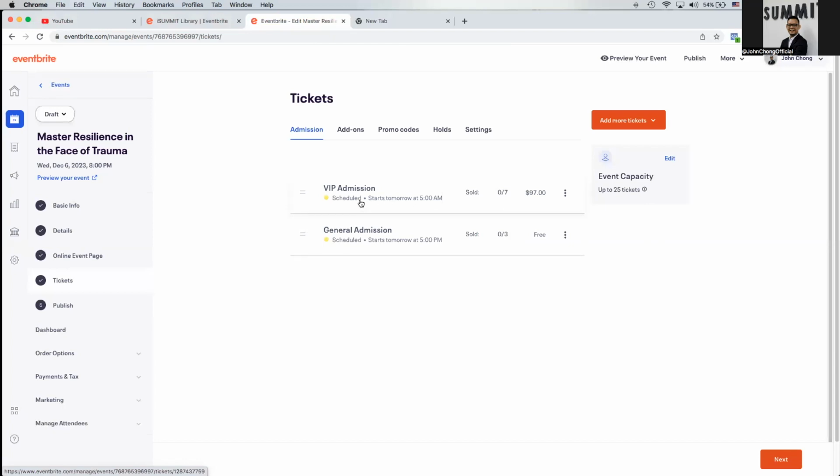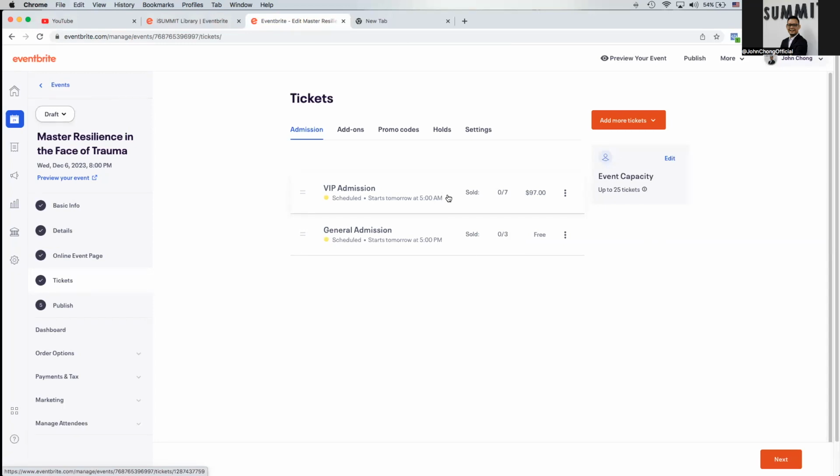In this case, obviously, I'm going to wait until tomorrow. As you can see here, by default, Eventbrite is suggesting to schedule my promotion starting from tomorrow 5 in the morning. As for the general admissions, by default, it was suggested to start by tomorrow 5 p.m. instead. So I'm not going to wait until tomorrow, but instead I'm going to start promoting it right now.